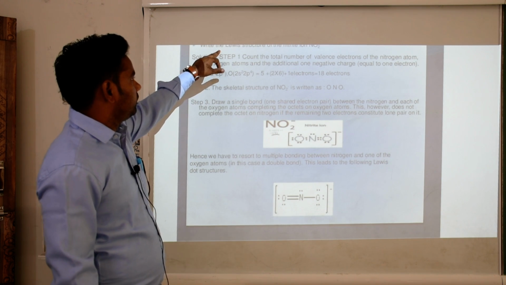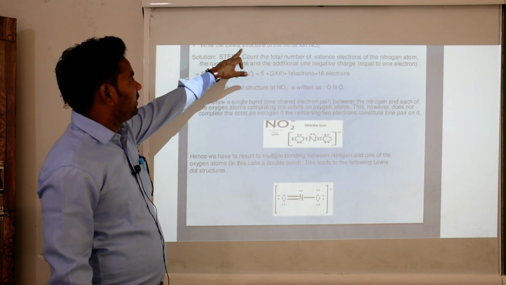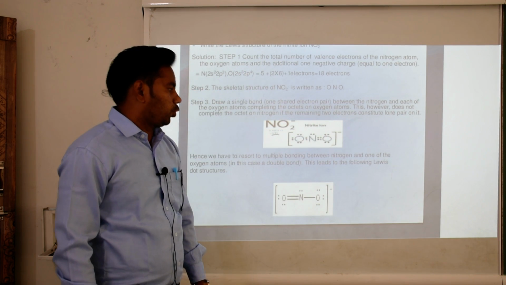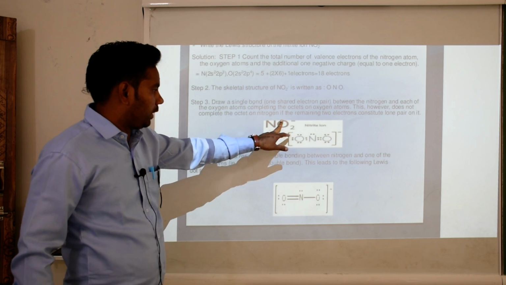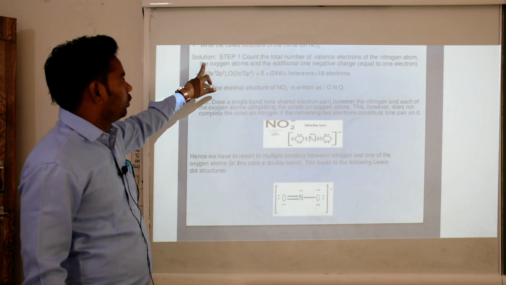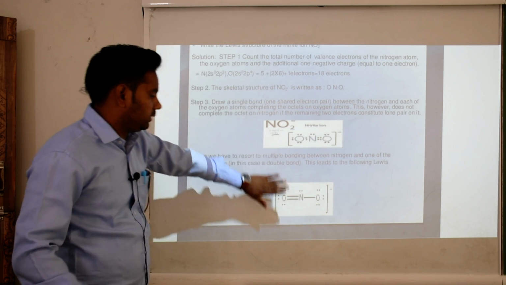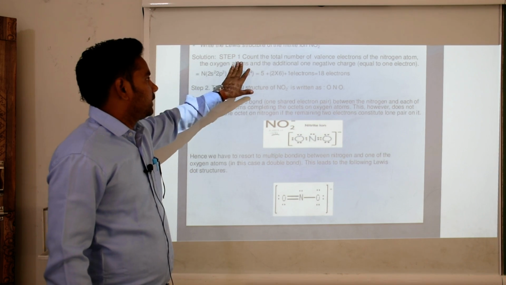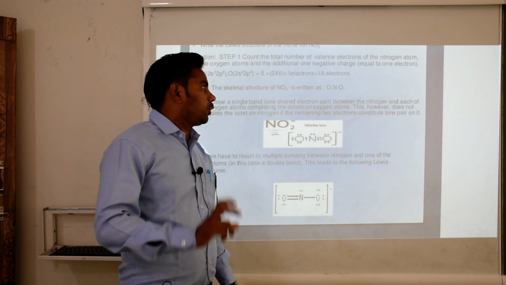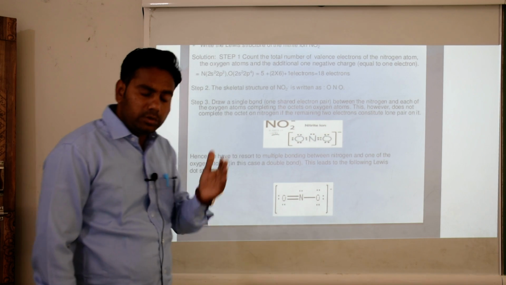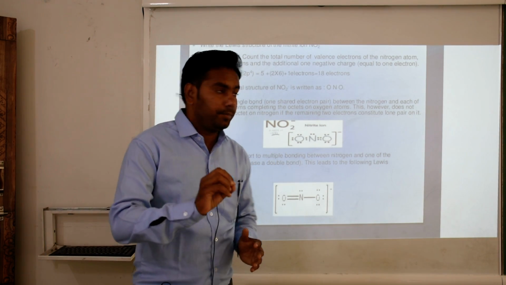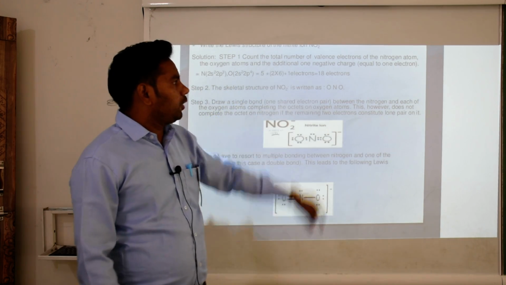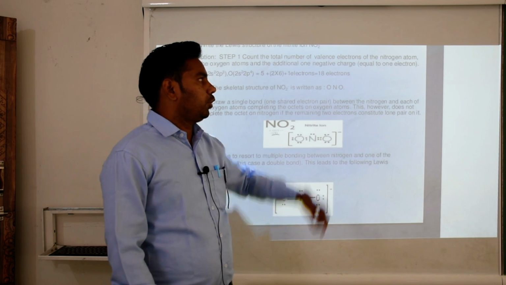Okay, now we move to the next slide. Write the Lewis structure of the nitrite ion, NO2 negative, mentioned here. Solution. Here is mentioned how to write this formula step by step. Step 1: count the total number of valence electrons of the nitrogen atom. We know that the valence electrons are 5 in nitrogen and 6 in the oxygen atom. Then the addition of one negative charge means 1 more electron is present.